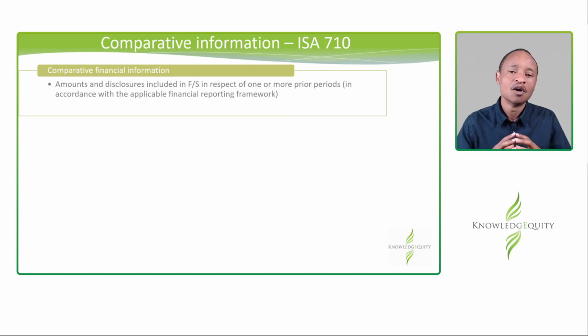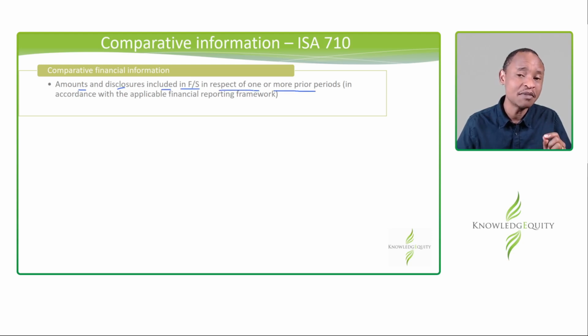So what is comparative financial information? It's all information relating to the prior year. What we are saying here is amounts and disclosures included in the financial statements in respect of one or more prior periods. Just remember that even with Car Sales, even though we looked at just the prior year, if you read the financials, you might see prior years later than just last year. All that is considered to be comparative financial information.